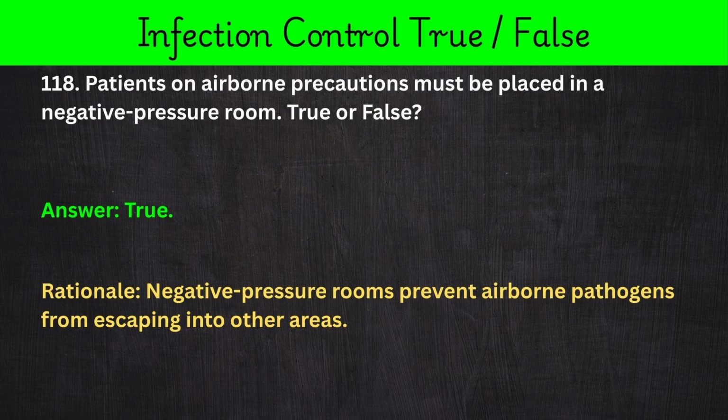118. Patients on airborne precautions must be placed in a negative pressure room. True or false? Answer: true. Rationale: negative pressure rooms prevent airborne pathogens from escaping into other areas.